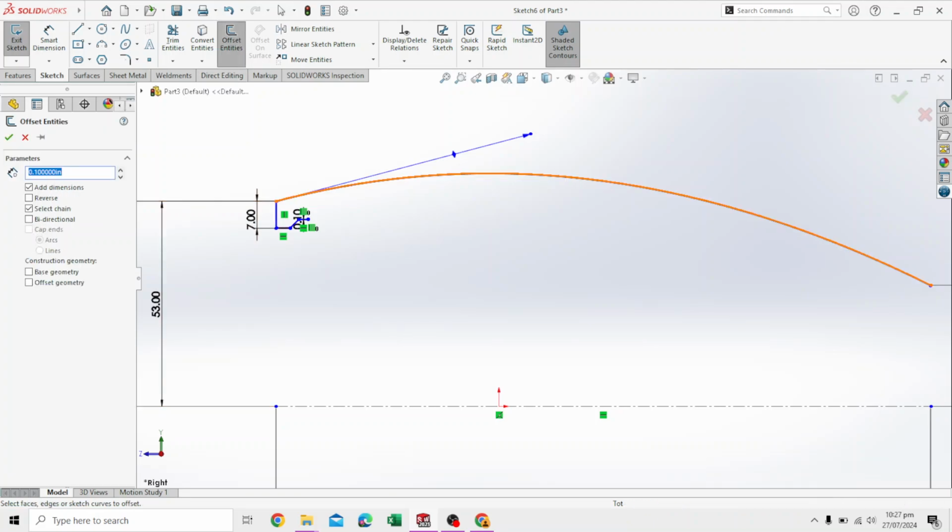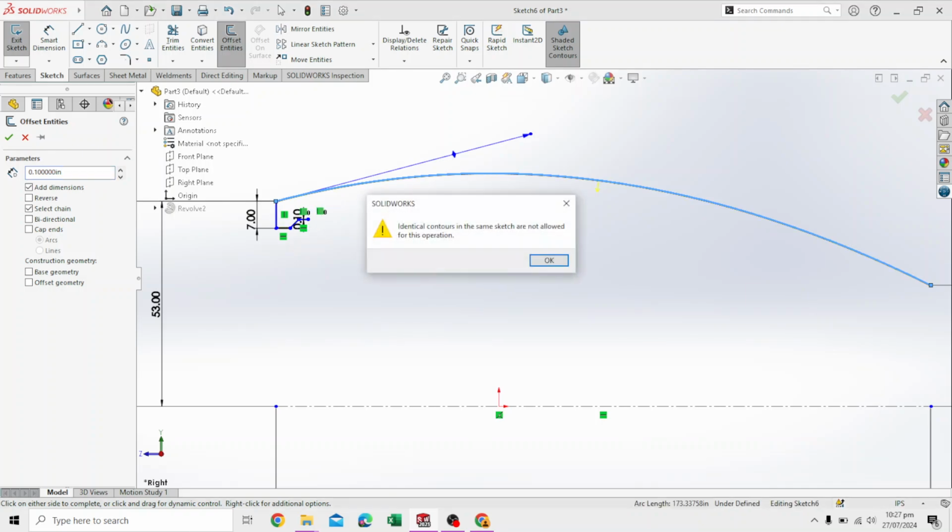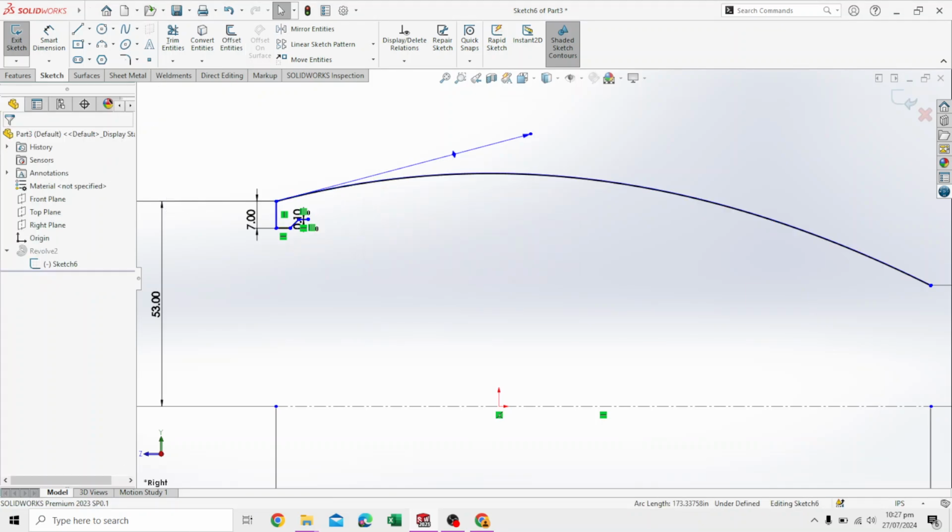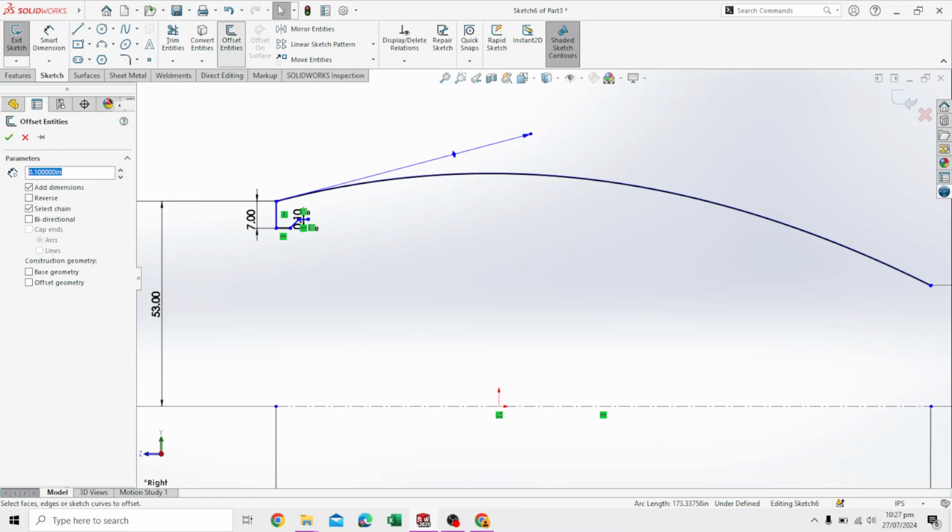Why not just select the sketch. It's not letting me for some reason. Let's add offsets individually. Add an offset to this of 1 inch.